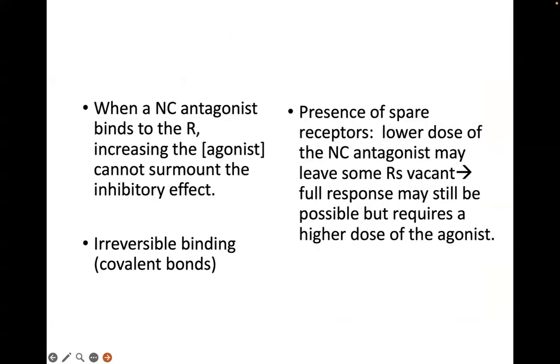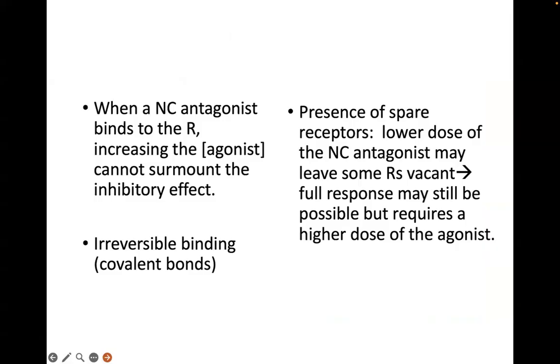Okay. So again, when a non-competitive antagonist binds to its receptor, increasing the concentration of the agonist will not surmount the inhibitory effect of the antagonist. So there may be formation of irreversible binding, no? Especially when you talk about non-competitive active binding site antagonists, no?